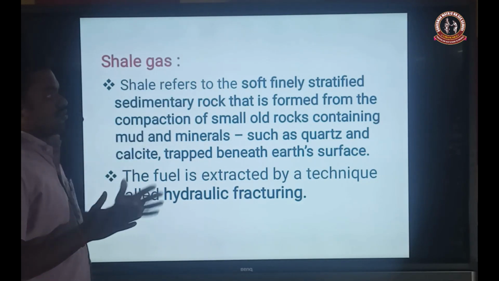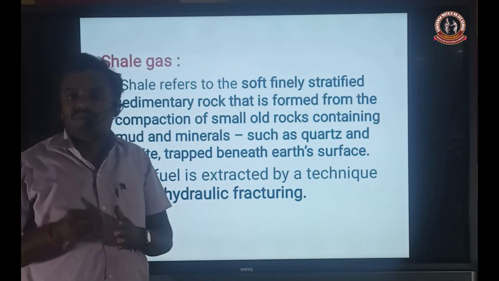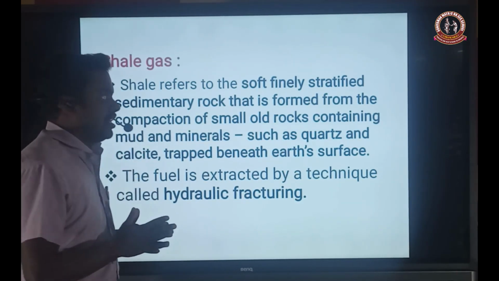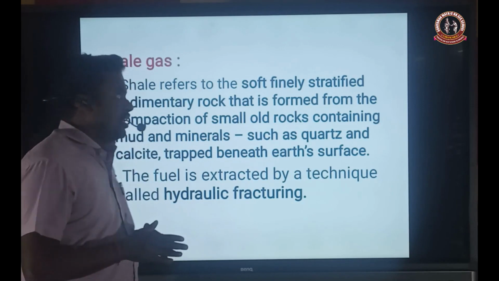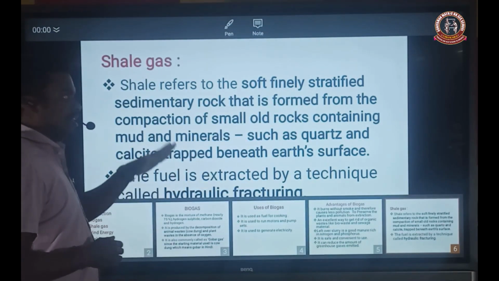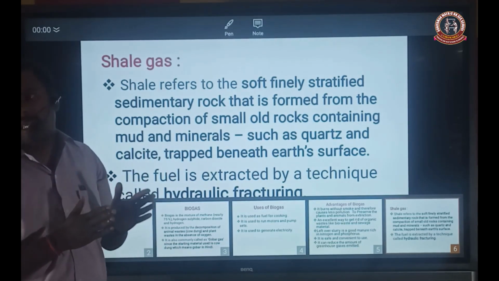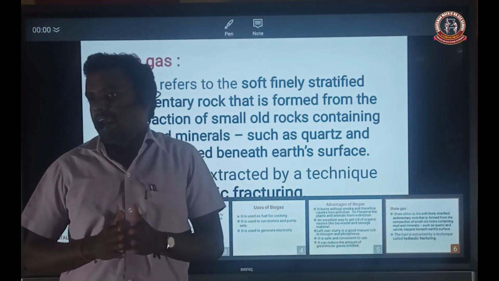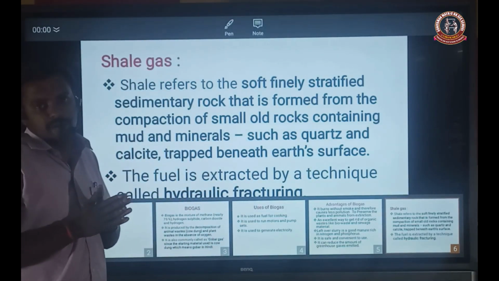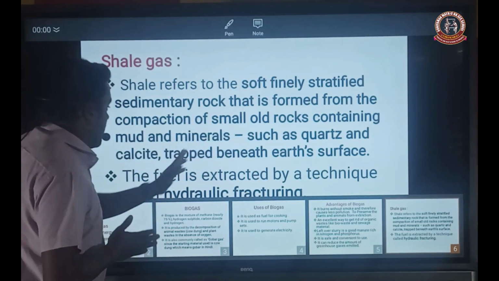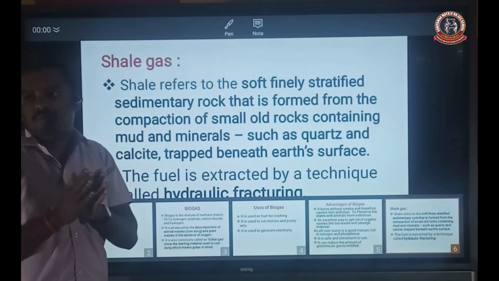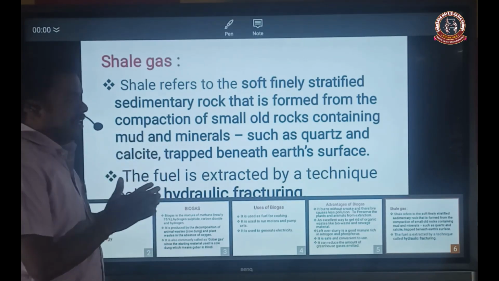Shale gas refers to a soft, finely stratified rock. Finely means the final stage of the underground rock surface, and stratified means it is in layers. So the soft, finely stratified rock is a sedimentary rock. That sedimentary rock is formed by compaction, that means closely arranged small old rocks containing mud and minerals. Here mud means the contaminated soil part.